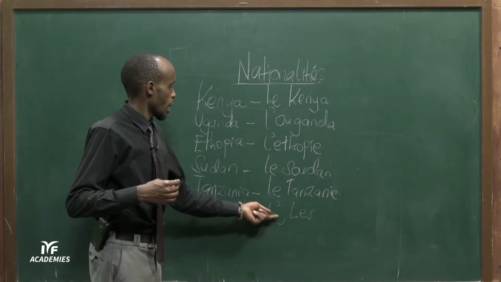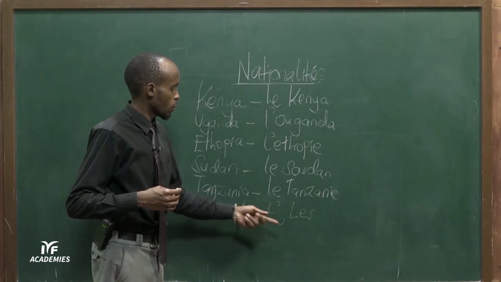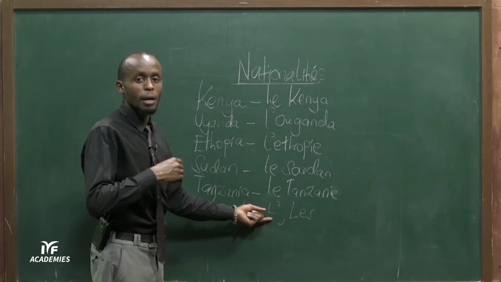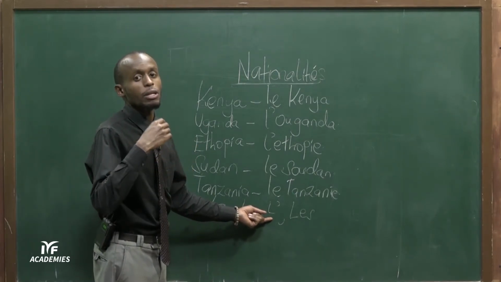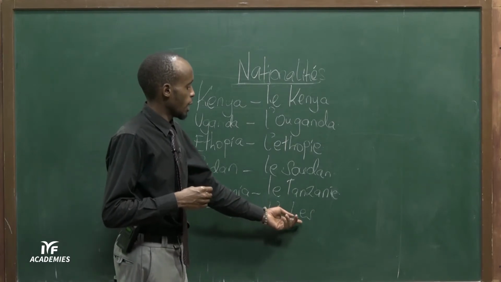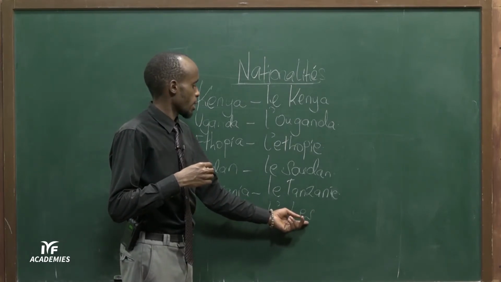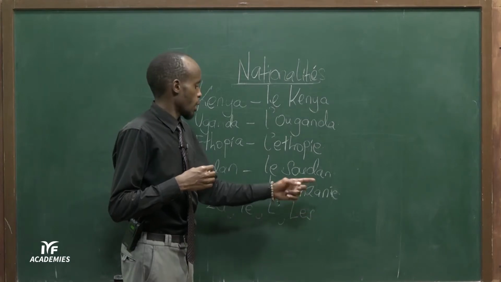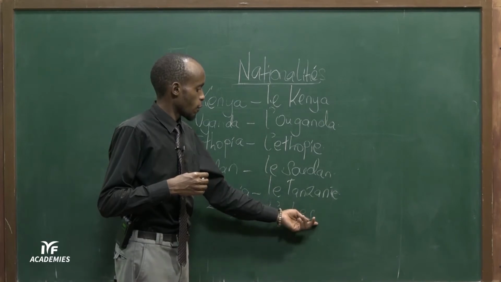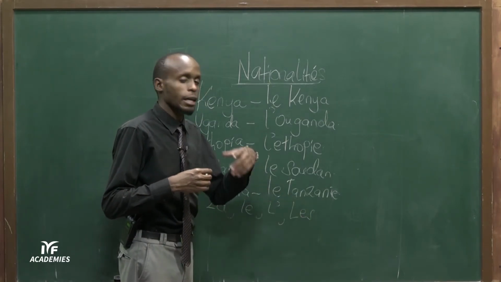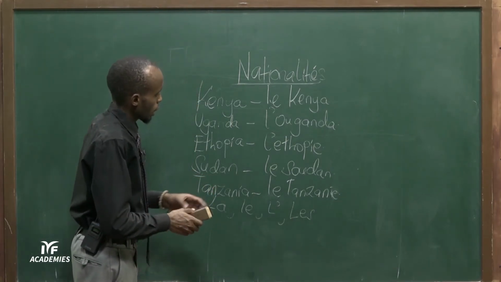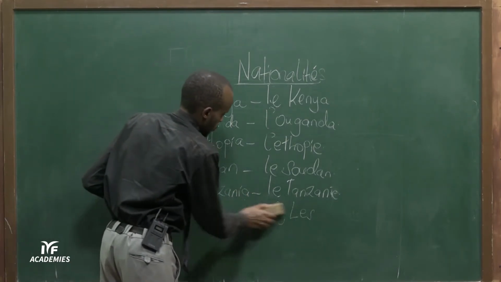All right. We have l' apostrophe. Now, l' with an apostrophe is followed by any noun starting with a vowel or H. And lastly, we have les. This is an article, okay? Now it's used with any noun or object in its plural form, either in masculine form or in feminine form. Now let us look into this very closely.